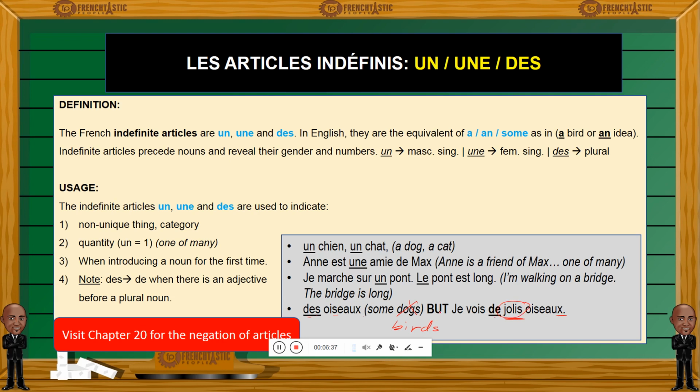We'll use de instead of des. So do not say des jolis oiseaux. Instead say de jolis oiseaux. All right. Now using an indefinite article in the negative form can be sometimes a bit of a challenge. And I have a lesson, a chapter here. Go to chapter 20 to learn more about using indefinite articles in a negative form.